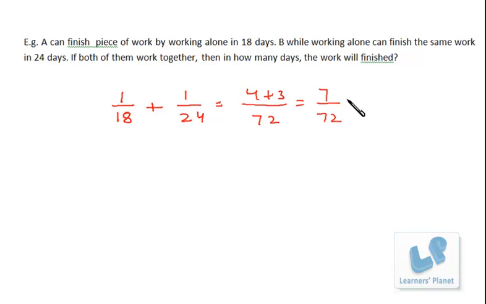In a single day, 7/72 of the work will be done. That means the entire work will be finished in 72/7 days. That is something around 10 days. Okay, 10 point something. I hope you are clear.